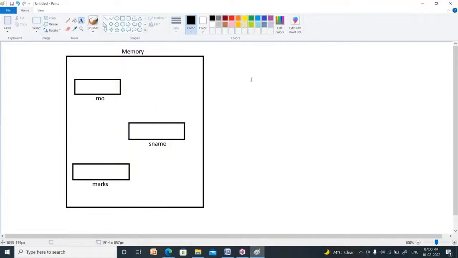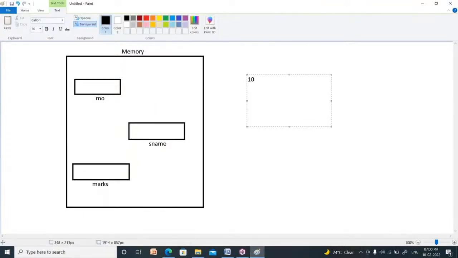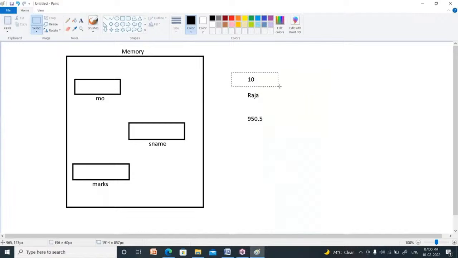Roll number is a number, for example 10. Student name is a string. Marks are like 950.5. So roll number equals 10, student name equals Raja, student marks equals 950.5.